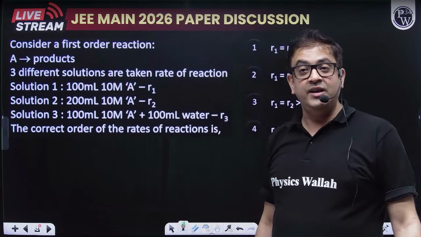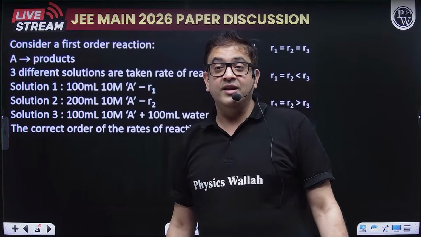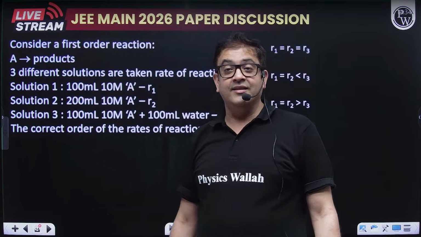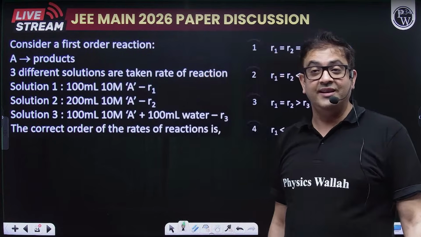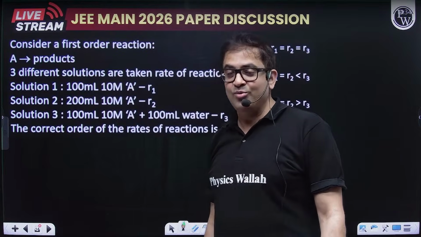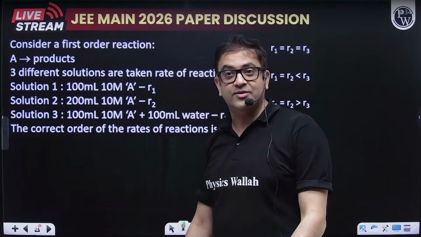Statement 1 is true. 1 true, 2 true? No, beta. 1 is correct, 2 is incorrect. Pratik wrote 2 also true, but it is incorrect. Okay, true. No, 2 is incorrect, Pratik. I hope it is fine.